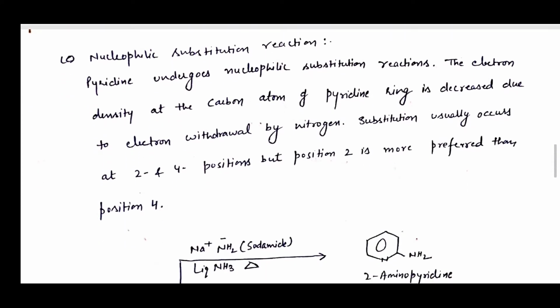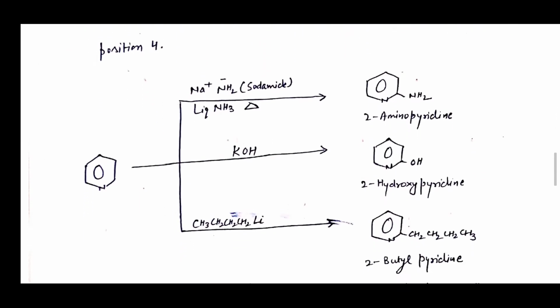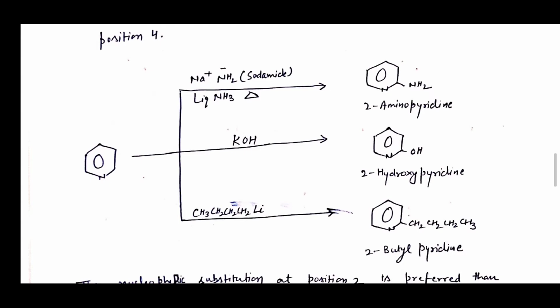Next is nucleophilic aromatic substitution. As you can see, pyridine undergoes nucleophilic substitution reactions. The electron density at the carbon atoms of pyridine is decreased due to electron withdrawal by nitrogen. So substitution usually occurs at the 2 and 4 positions, but position 2 is more preferred than position 4. As you can see in this reaction, pyridine upon treatment with sodamide and liquid ammonia upon heating forms 2-aminopyridine. Pyridine with potassium hydroxide forms 2-hydroxypyridine. Pyridine with butyl lithium forms 2-butylpyridine.